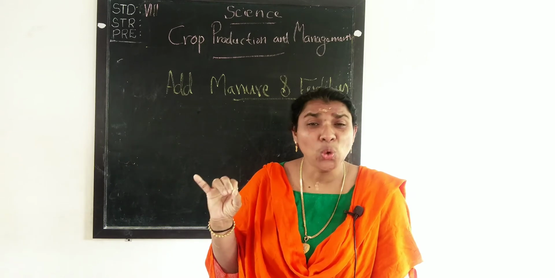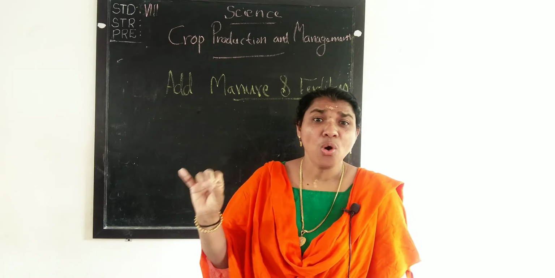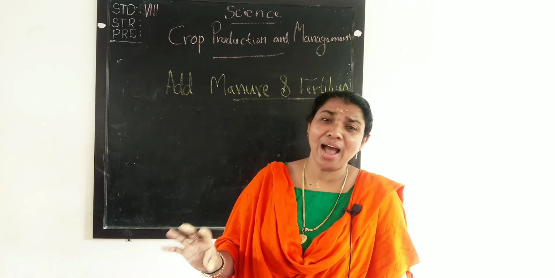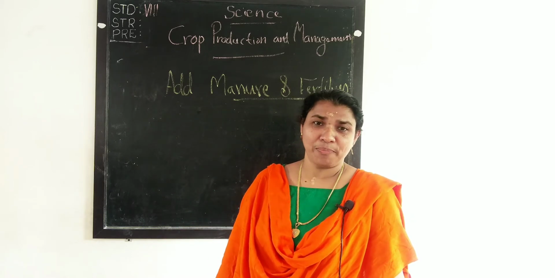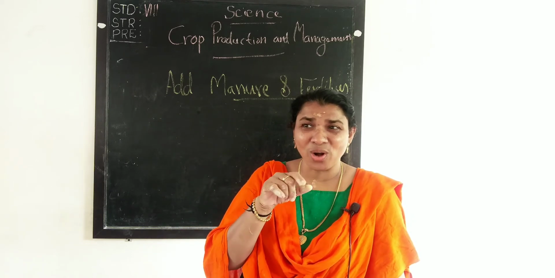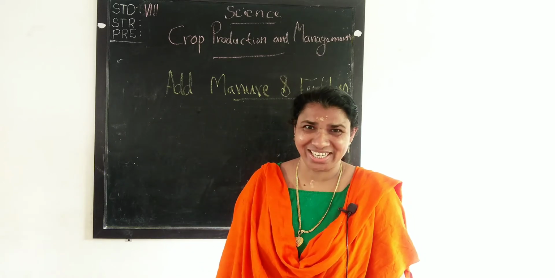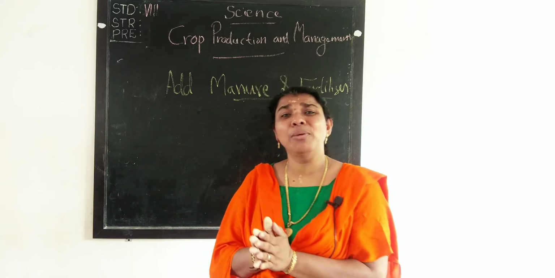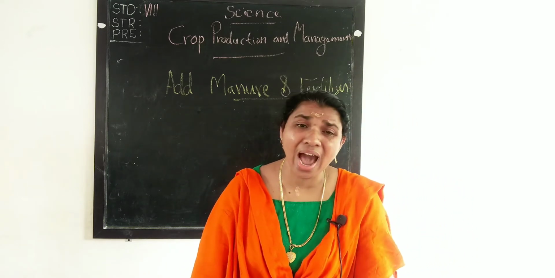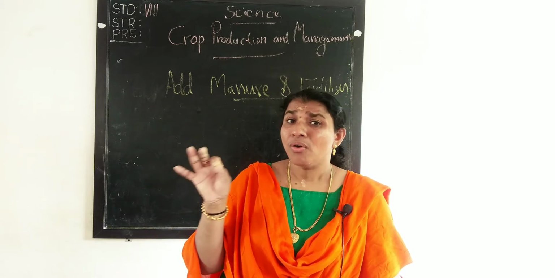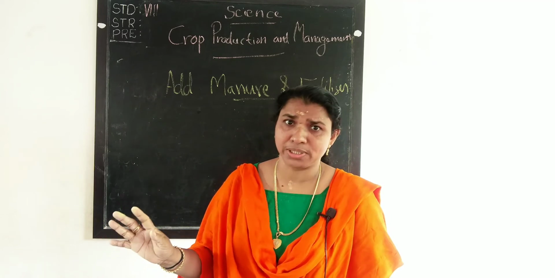It is glucose, C6H12O6. That is the formula for glucose. Carbon, hydrogen and oxygen are the main components seen in glucose. So they are the basis of food or energy in living organisms.